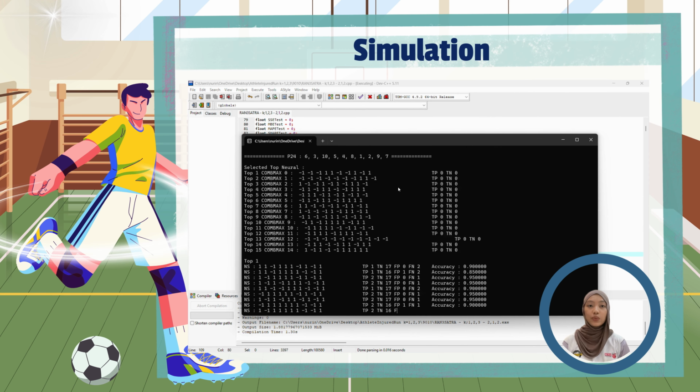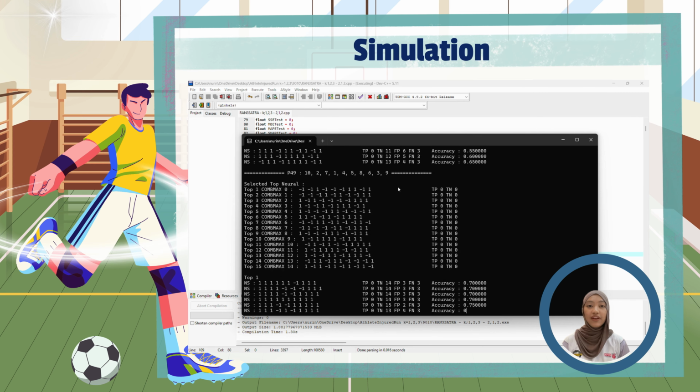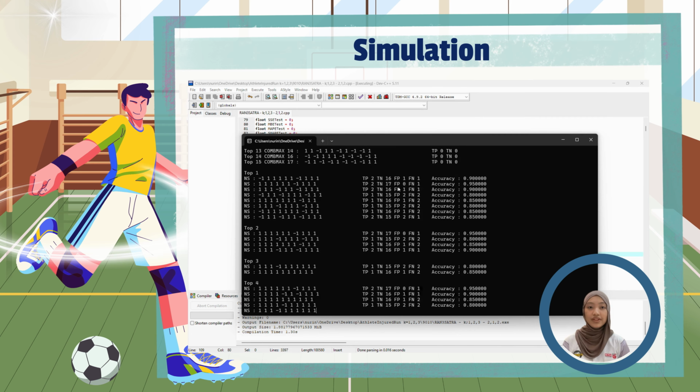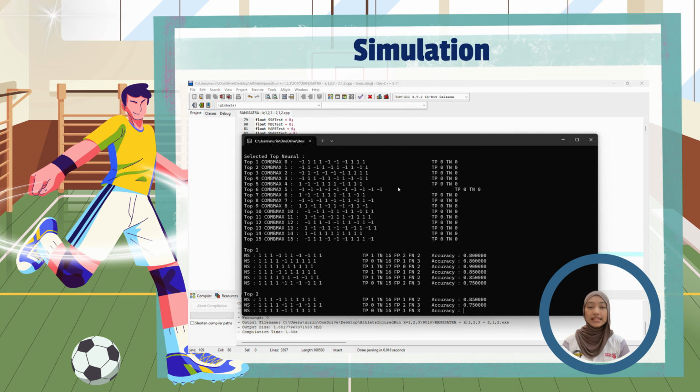Once everything was in place, we ran the program to execute the model, and the system processed the data, applied the logic mining method, and produced the final result, which is a set of interpretable rules along with performance metrics such as accuracy. And this result confirmed that the model can deliver transparent and reliable prediction for injury prevention, and they will be discussed in the next section.